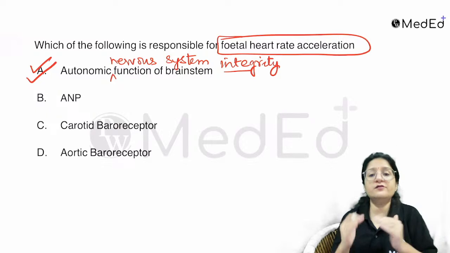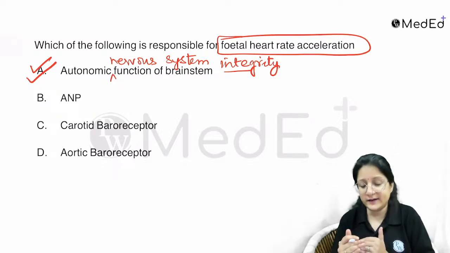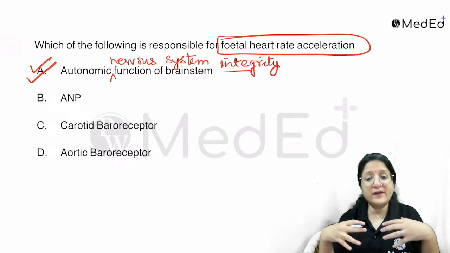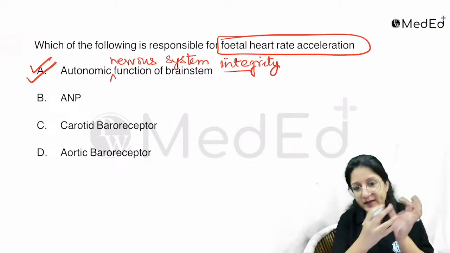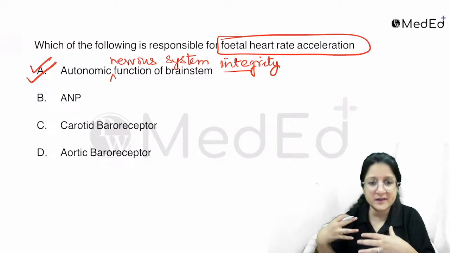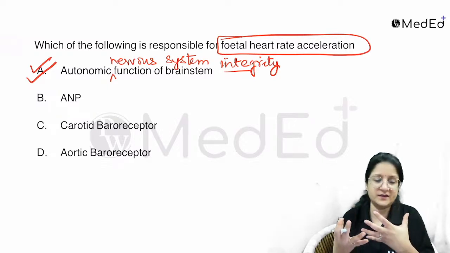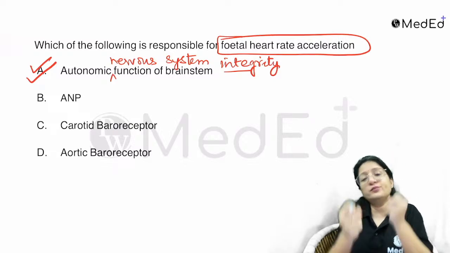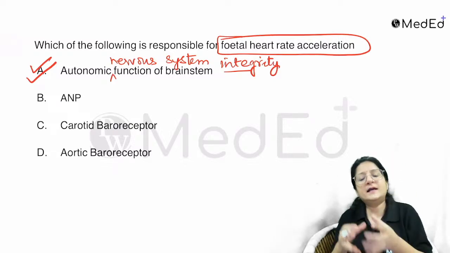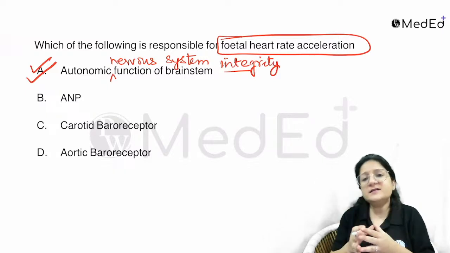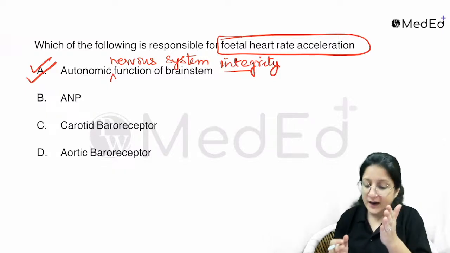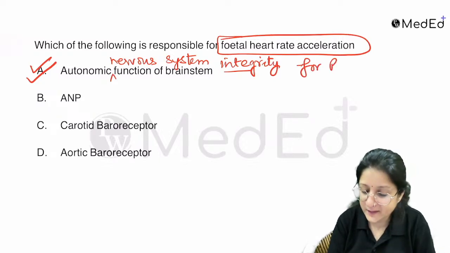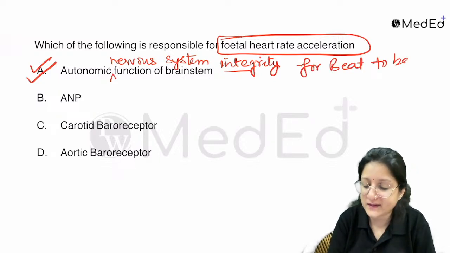Remember that there is vagal stimulation, which brings down the fetal heart rate, and sympathetic stimulation. This push and pull of the parasympathetic and the sympathetic is responsible for the fetal acceleration. Also, this is responsible for the beat to beat variability.